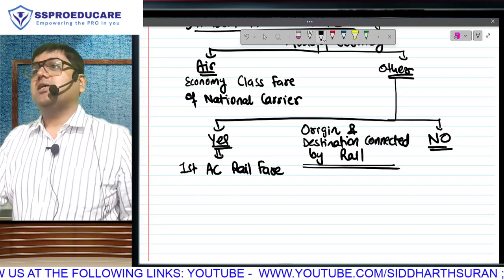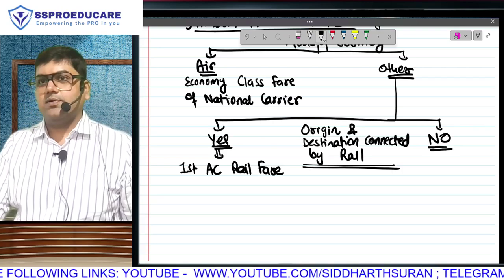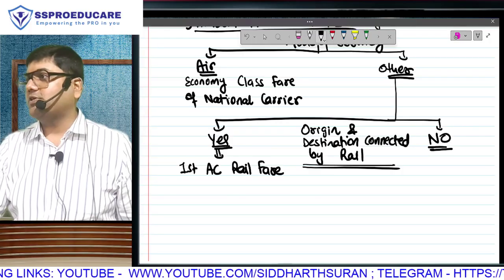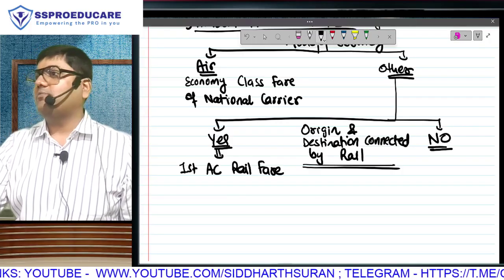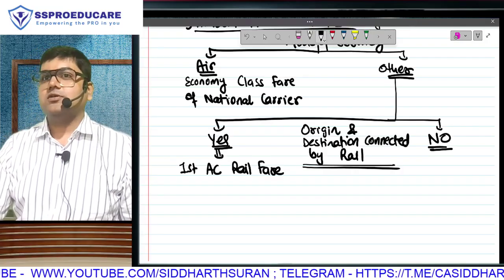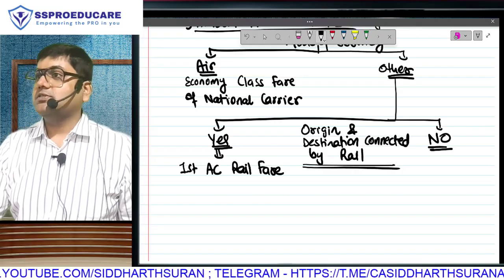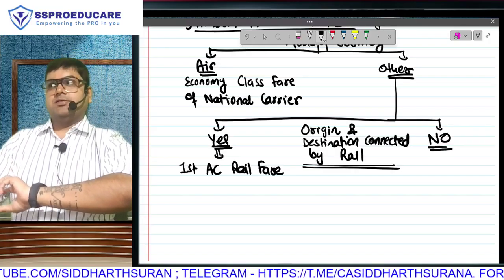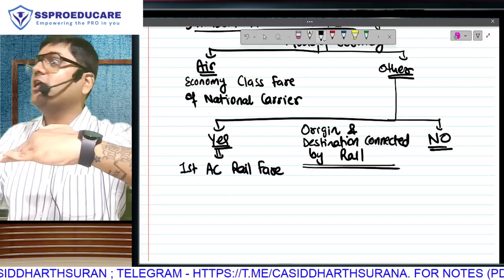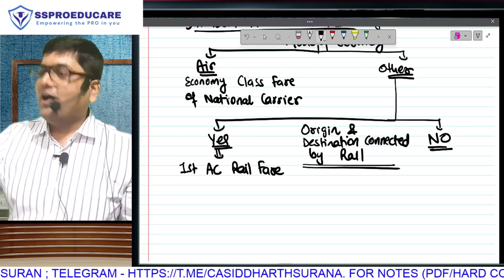And then the highest is a class called first AC, where there will be a cabin for 4 people or a coupe for 2 people. You can lock it and it's your private room. Lots of influencers have already shown you videos of the first AC rail coach. You yourself don't travel by rail, but influencers have shown you videos. Rajdhani's first AC. You can lock that, so you don't have to even arrange your luggage. First AC is the most expensive class. What I want you to examine here is, when they gave you tax benefit of air travel, they took the lowest economy class. But when it comes to rail, they are actually taking the highest class.